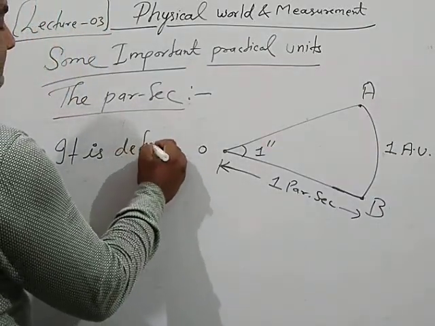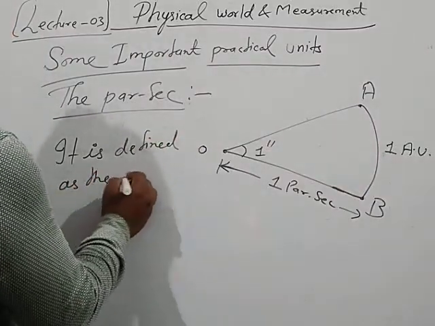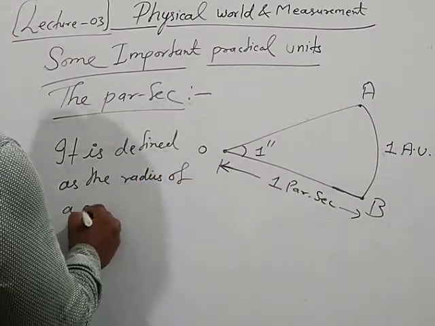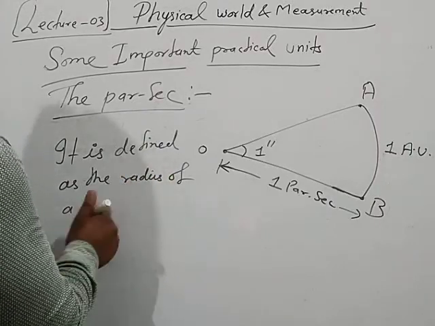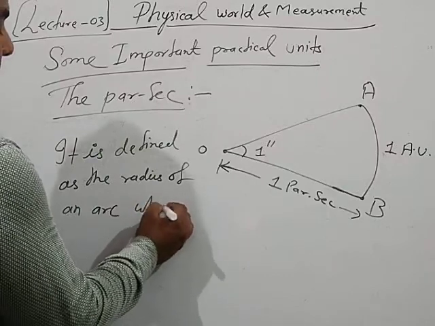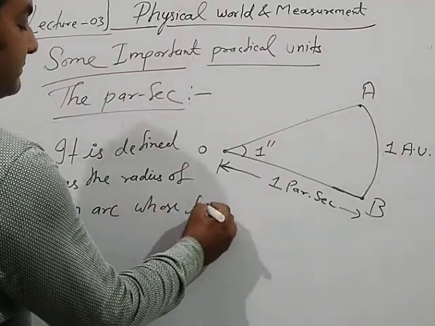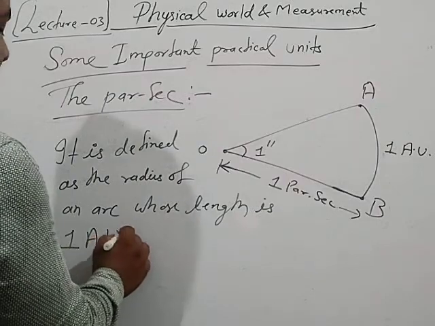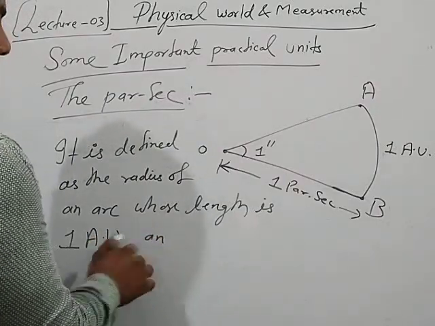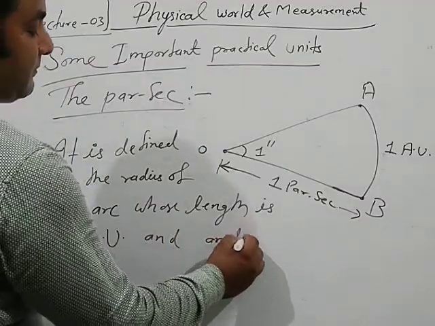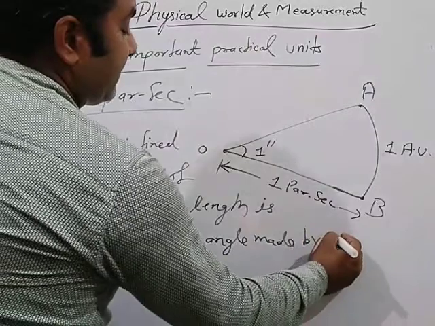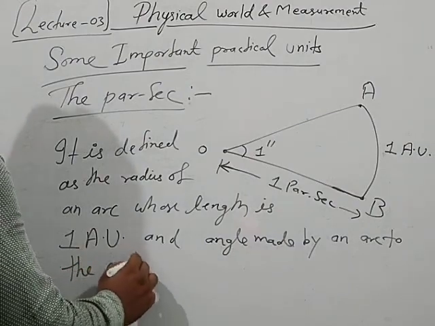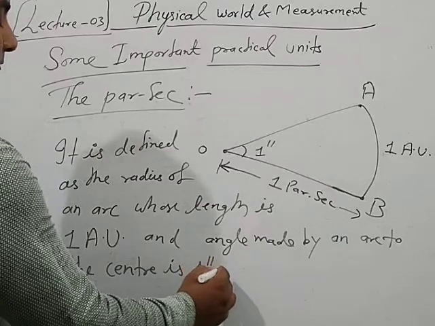It is defined as the radius of a circle or radius of an arc whose length is 1 AU and the angle made by the arc at the center is 1 second.